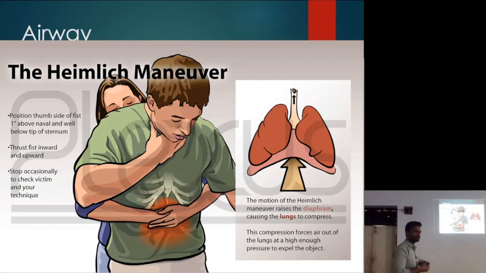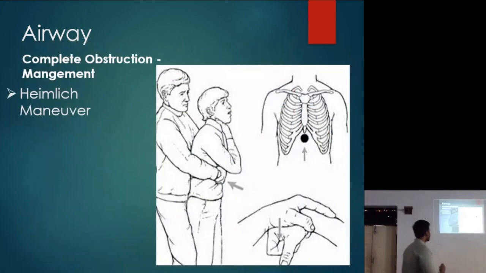Okay, upward and backwards, not backward, not upward, upward and backwards. So what we are doing is we are increasing the pressure in the lungs. We are applying sudden pressure, so the air is expelled out of the lungs with force. Okay, so because of that force, if there is any airway obstruction, any foreign body might be expelled out. Okay, now this Heimlich's maneuver can be used in patients where the patient is conscious. Okay, you can't hold the unconscious patient like this, right? He doesn't have any motor control.